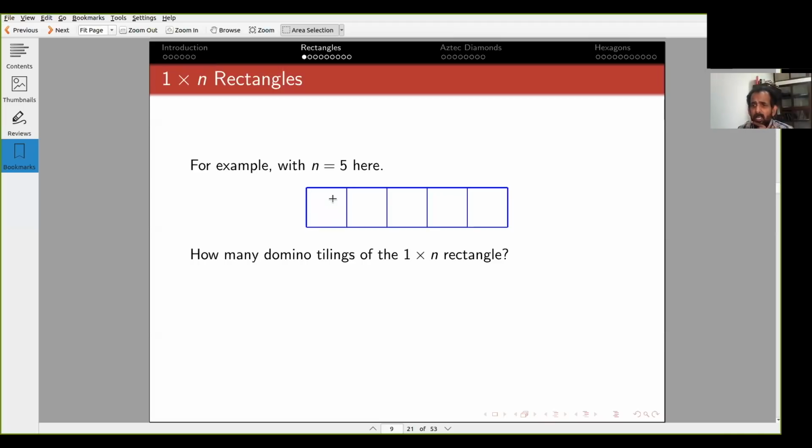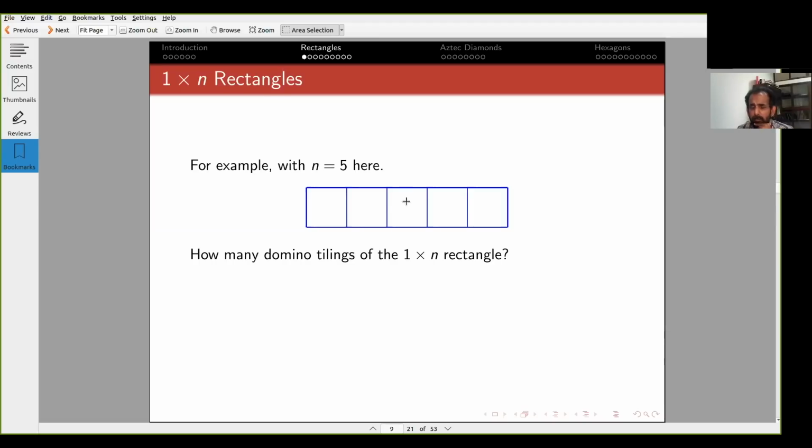This first cell has to be tiled. So, I mean, here vertical dominoes make no sense, there's nothing above. So I only need to use horizontal dominoes. So first let me tile the first 2 cells with the domino. Then I'm left with these 3 cells.